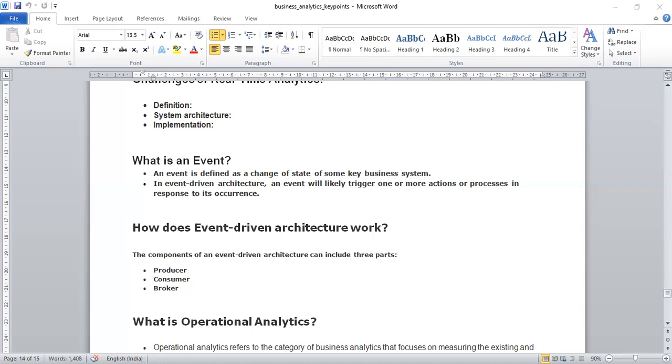That is why this event driven data architecture becomes so popular, and in recent days event driven data analytics has become much more popular, fruitful and used on a large scale. Okay.